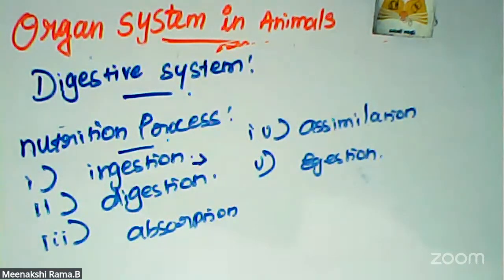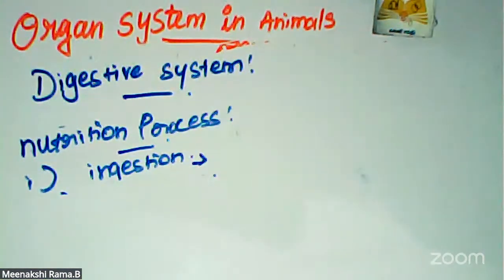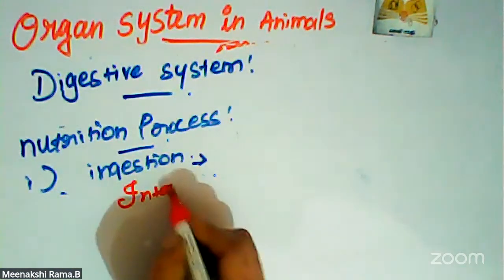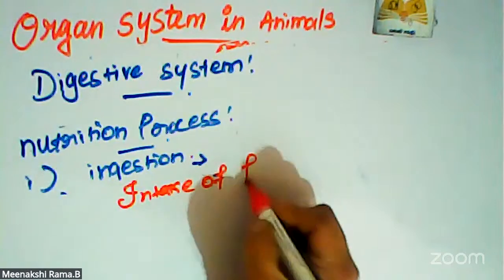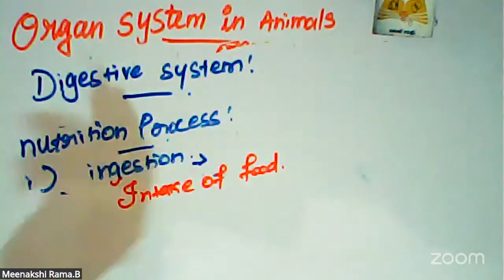Digestive enzyme is secreted in our mouth itself, that is saliva, and it helps to break down the food items. So the first concept is ingestion, the intake of food material.